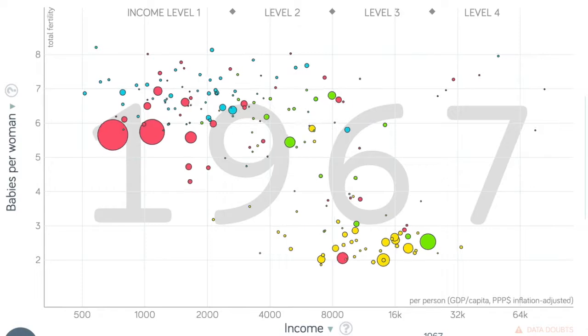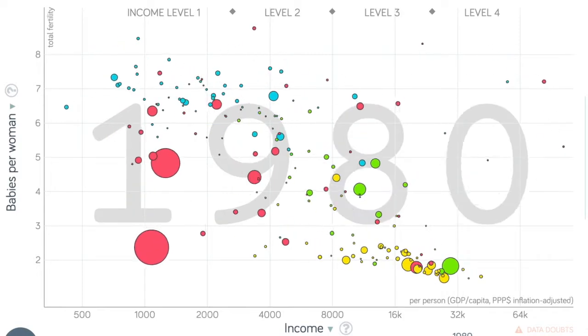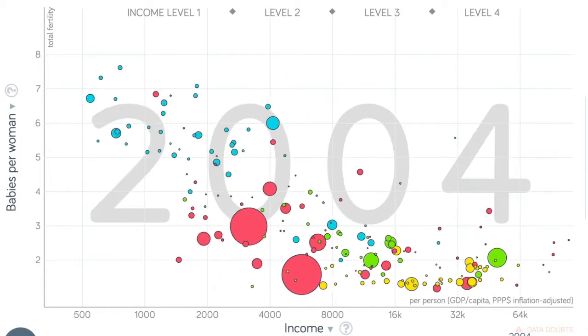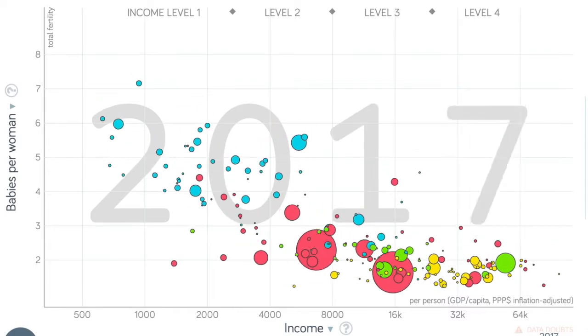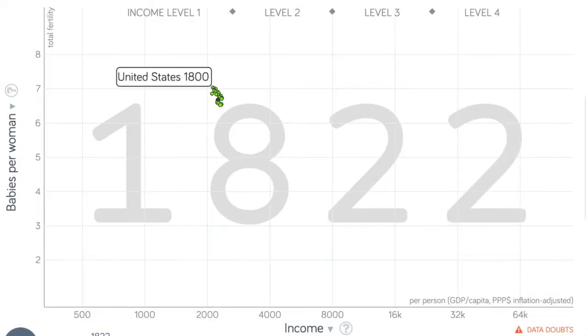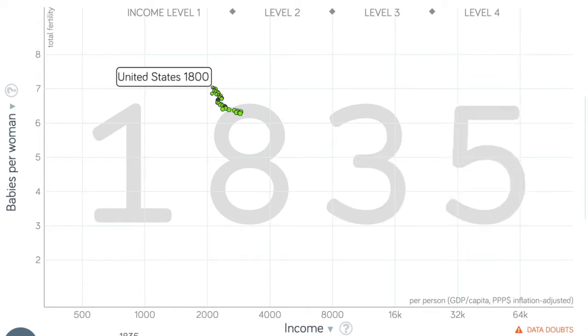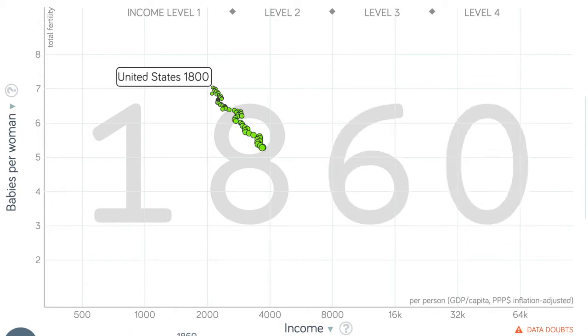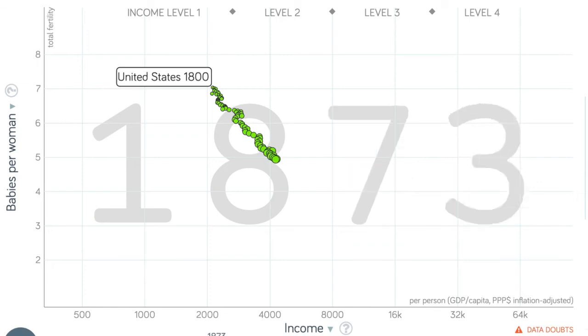Why is fertility rate so much higher in poorer countries? Poorer countries tend to have high infant mortality rates, and in poorer countries, children tend to take care of their elderly parents as adults. In richer countries, more economically independent women have less of an incentive to get married and have children, and due to the cost of higher education, parents may choose to have fewer but more educated children.